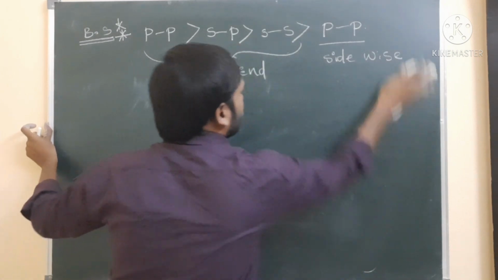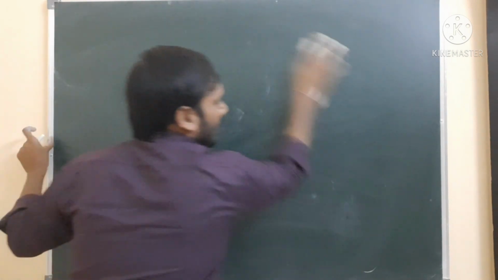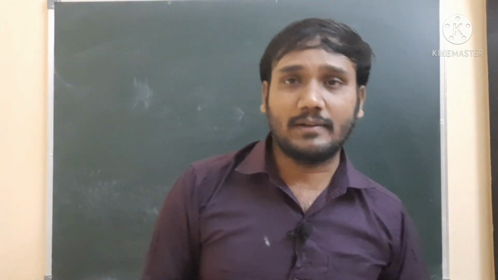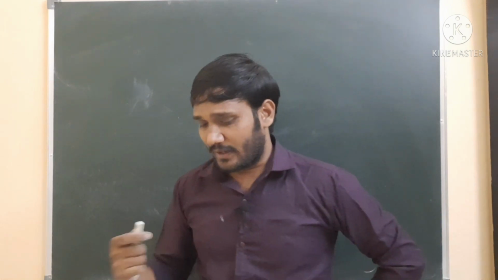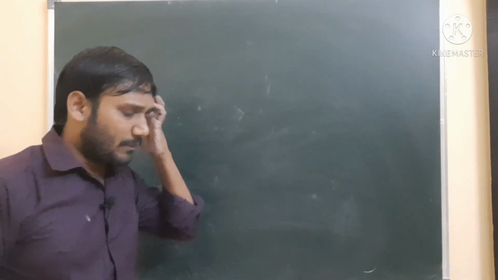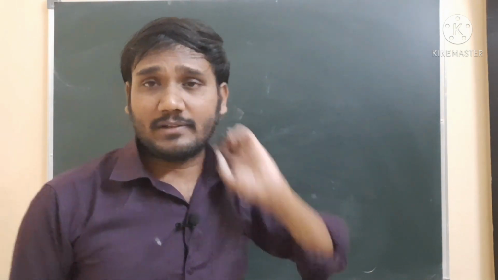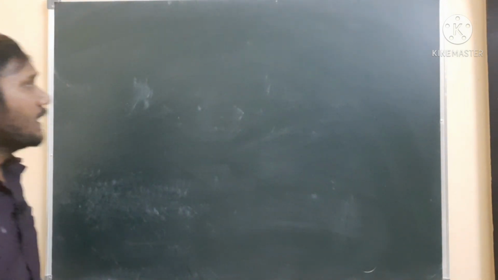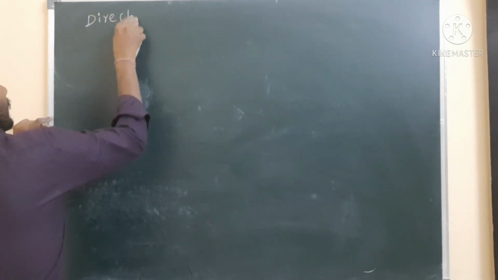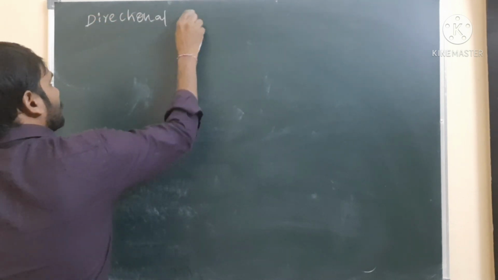So we said that here s orbital is non-directional, but p orbital and d orbital are directional. We know that already because we discussed p orbital having px, py, pz, and d orbital having dxy, dyz, dzx, dx square minus y square, and dz square. So different orbitals here. The s orbital is non-directional, and the p orbital and d orbital are directional. So now we have to discuss the directional character, otherwise the directional property.